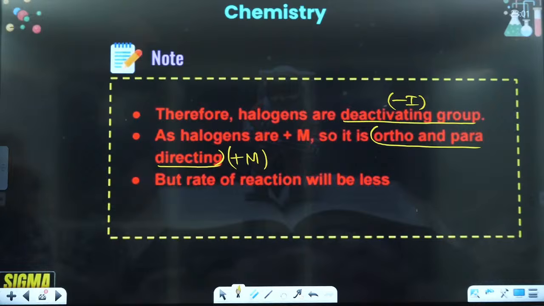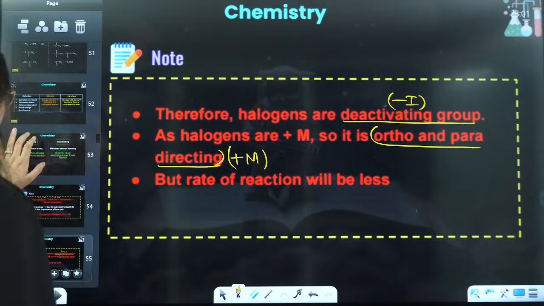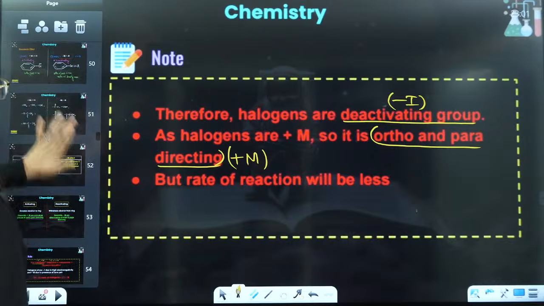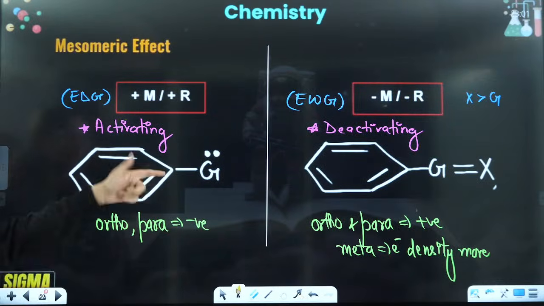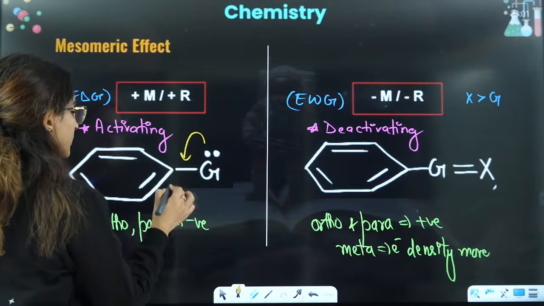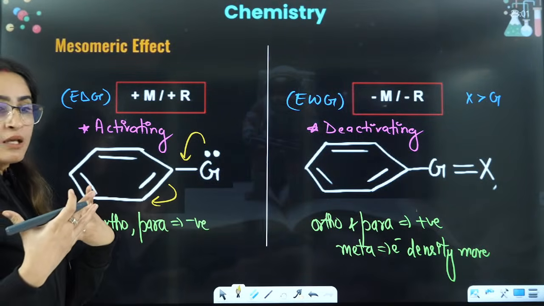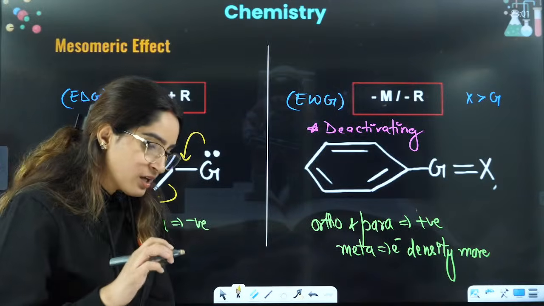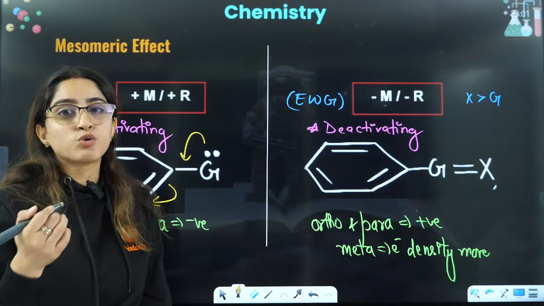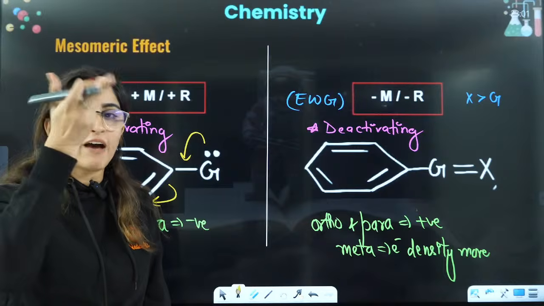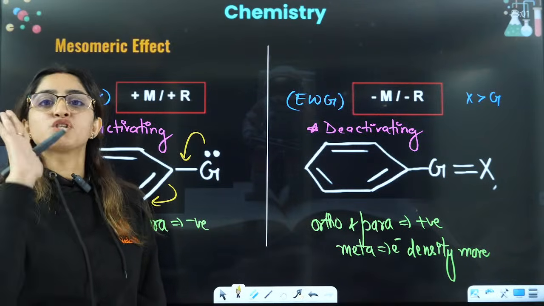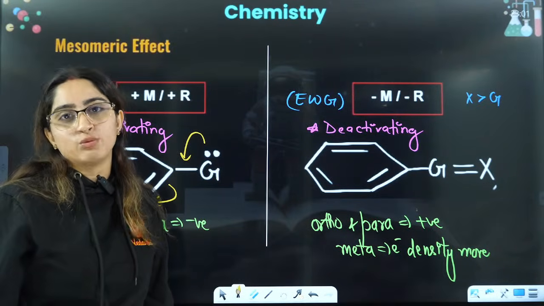They activate the benzene ring here. So when it is donating the electrons, it's like someone is sitting there, he wants to study but is not able to study, and I push them, I am like, hey, why not studying? The teacher is pushing you to study, we are activating you, right?